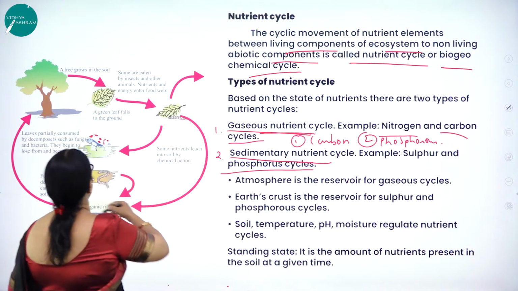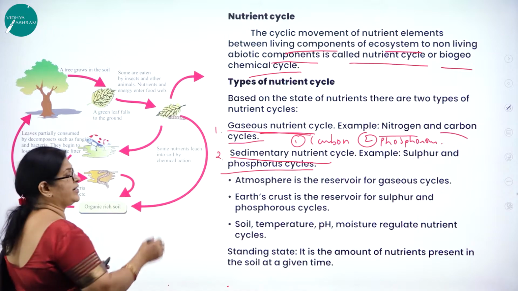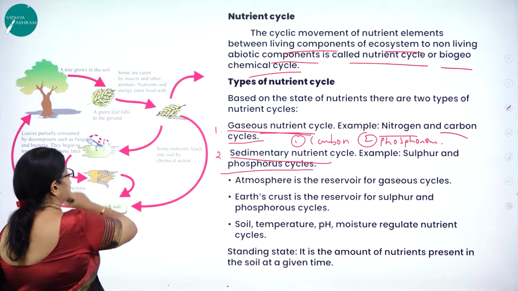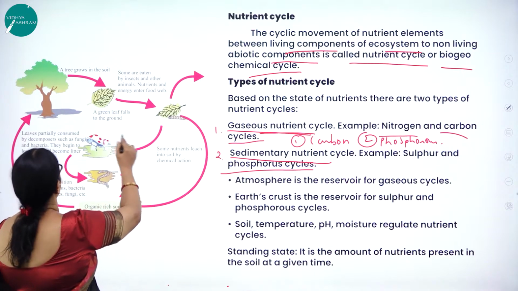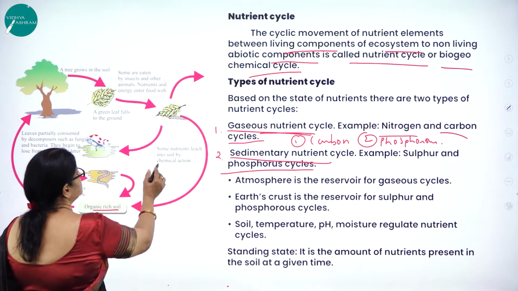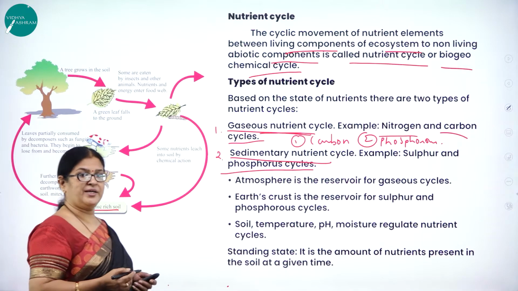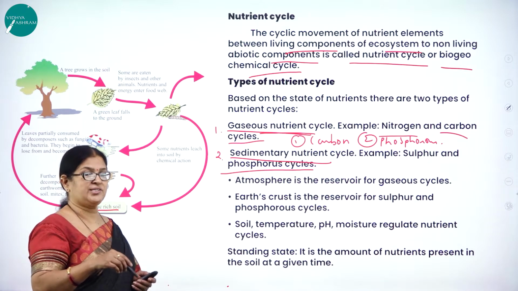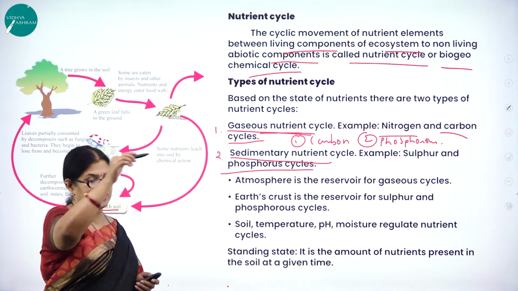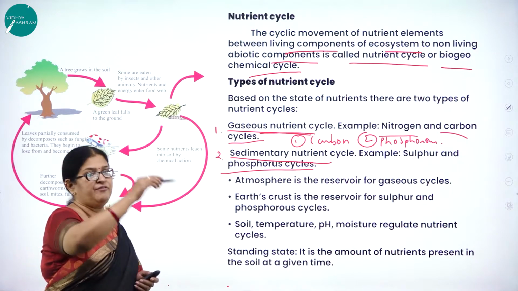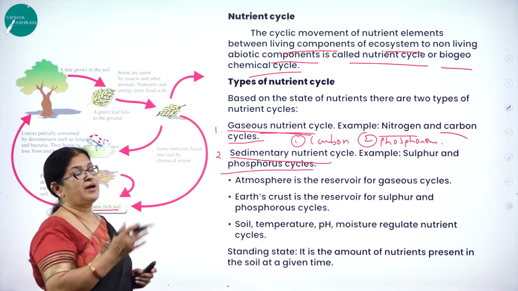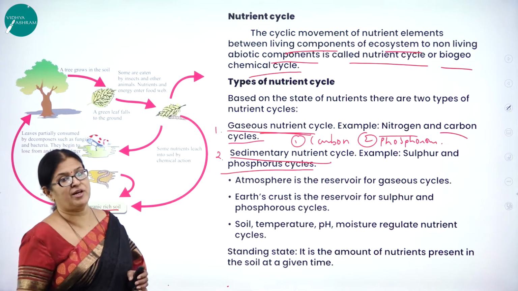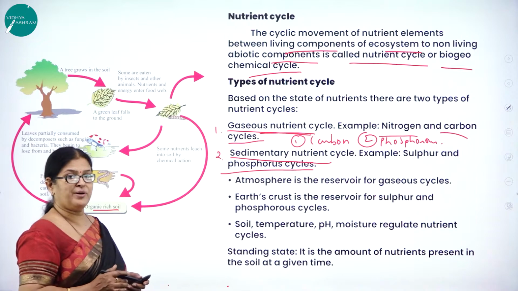If we have a look at this particular schematic diagram, you can see that there is a continuous flow of nutrients from one form to another form. Here you can see, when dead organic matter goes back to the soil, it is taken by the plants, then the plants are eaten by the animals. So like this, we find there is a cyclic movement of nutrients from the living to non-living and from non-living to living in one form or the other.